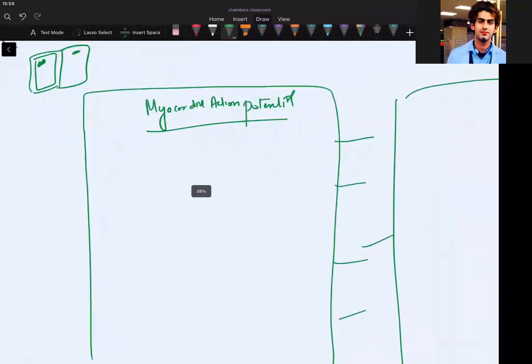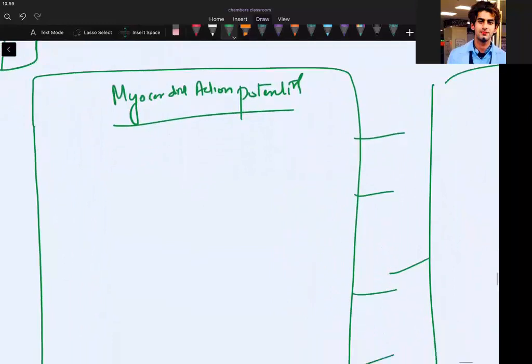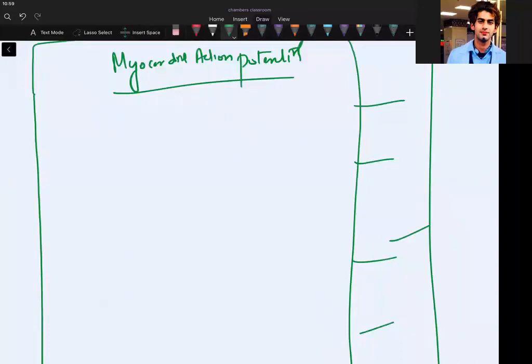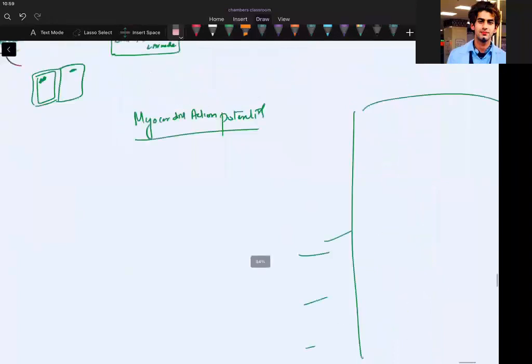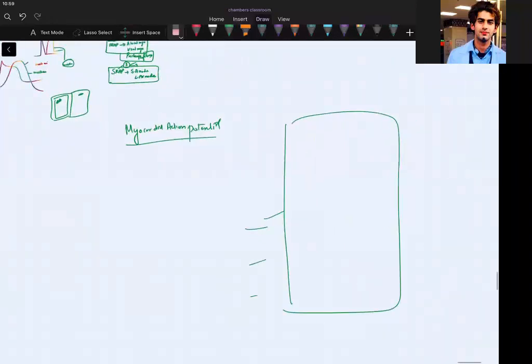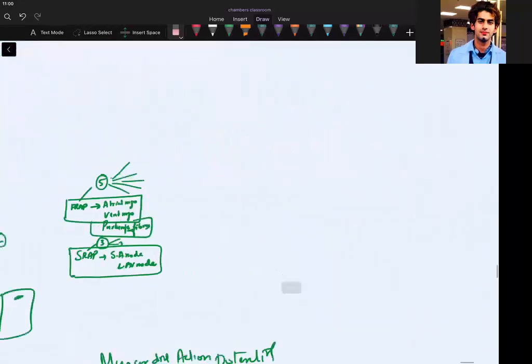Myocardial action potential is how many phases? 5 phases. Should I first draw the graph? In the graph I show itself. Notebook and all, because I have taught you how to write. Again, if you are not writing in the way I'm telling you, then you will forget it. Then don't tell me in the answer, give a solution. Okay, myocardial action potential, right? Can we write this is myocardial action potential?